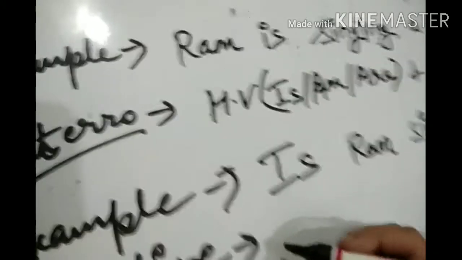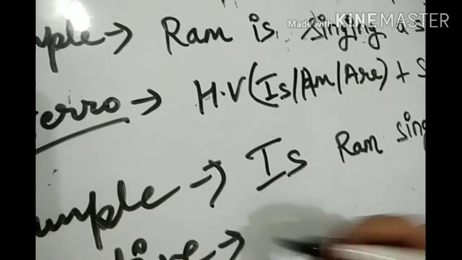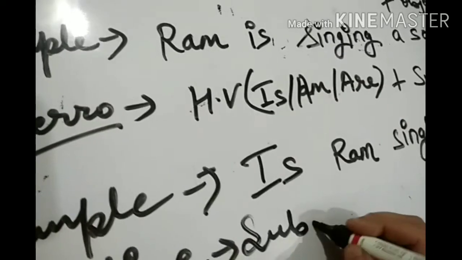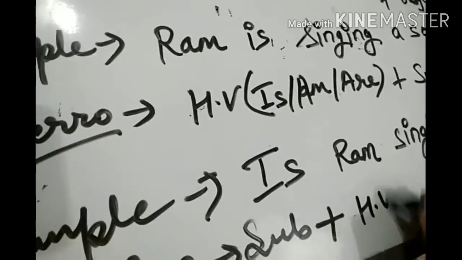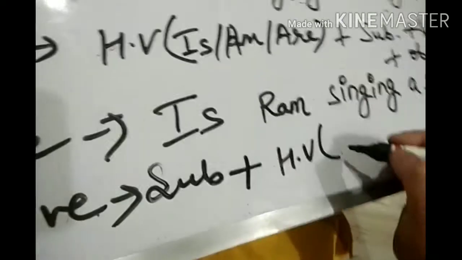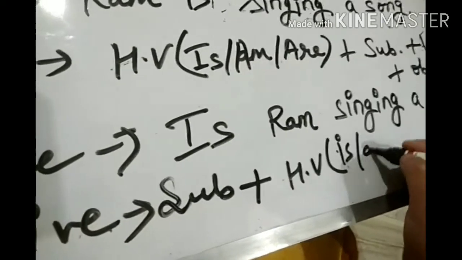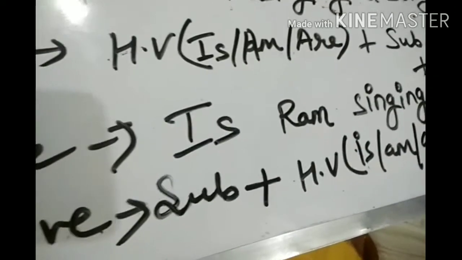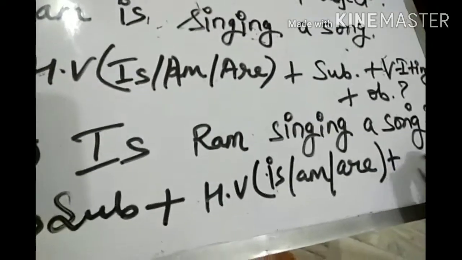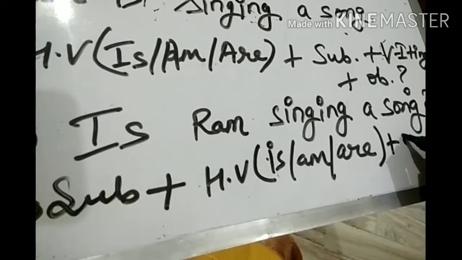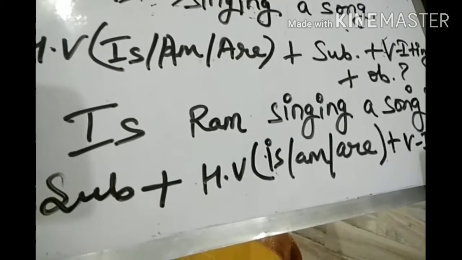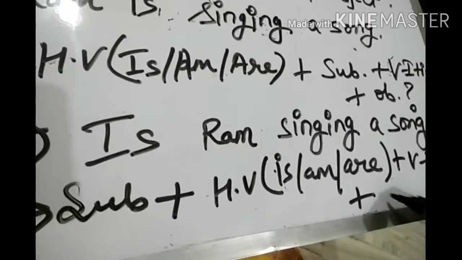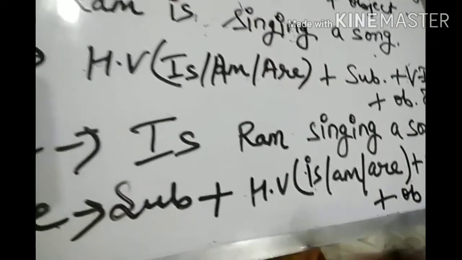Negative. In negative sentence we also need a helping verb. Helping verb is already there for us. First is subject, then helping verb. Helping verb is am, is, are. Then verb first form, then ing, and then object and full stop.